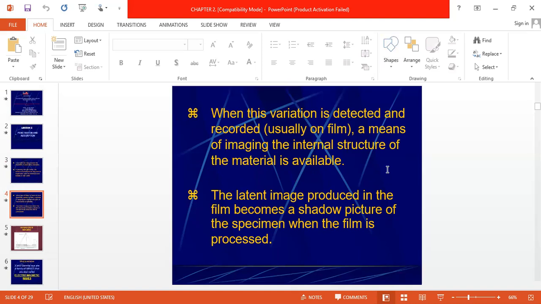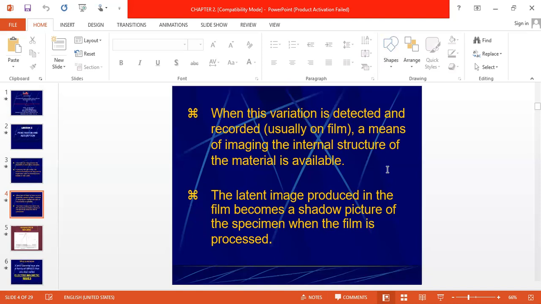In short, we can say differential absorption. If there is any defect, there is less absorption, and adjacent to the defect, there is more absorption as compared to the defect. So our film has silver bromide emulsion.